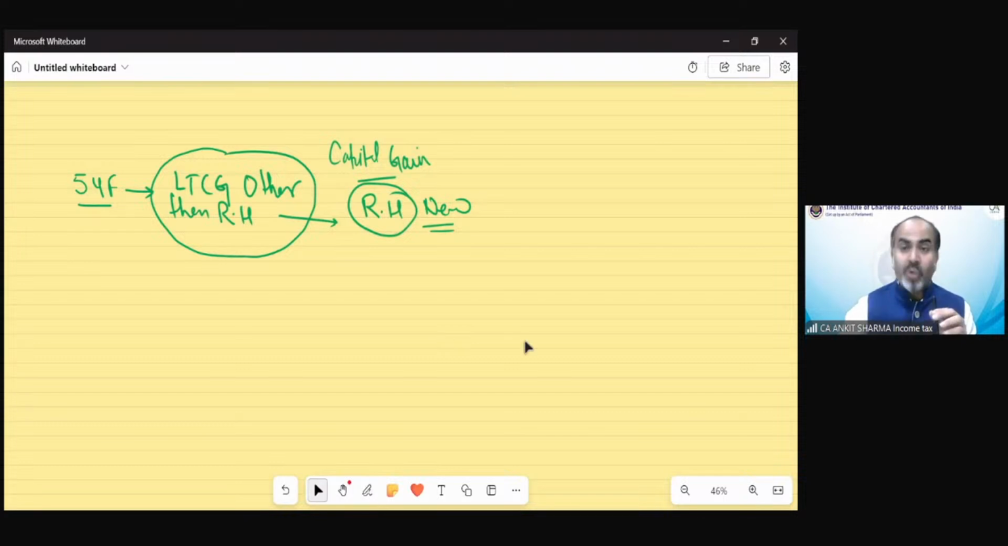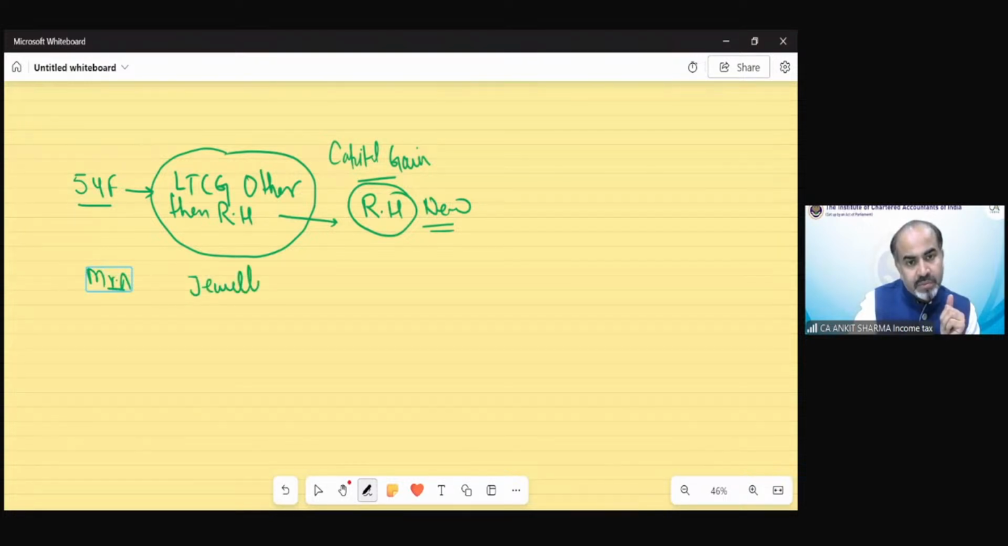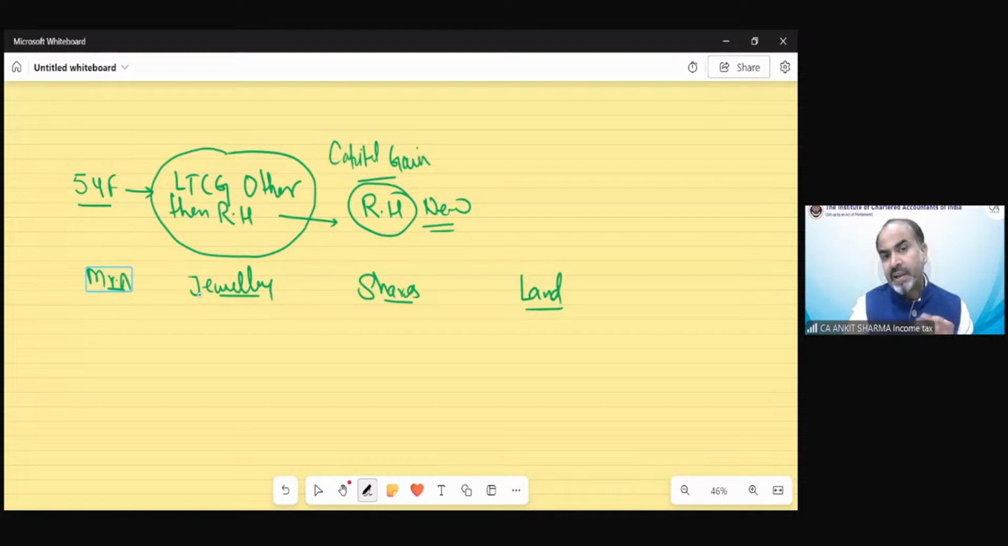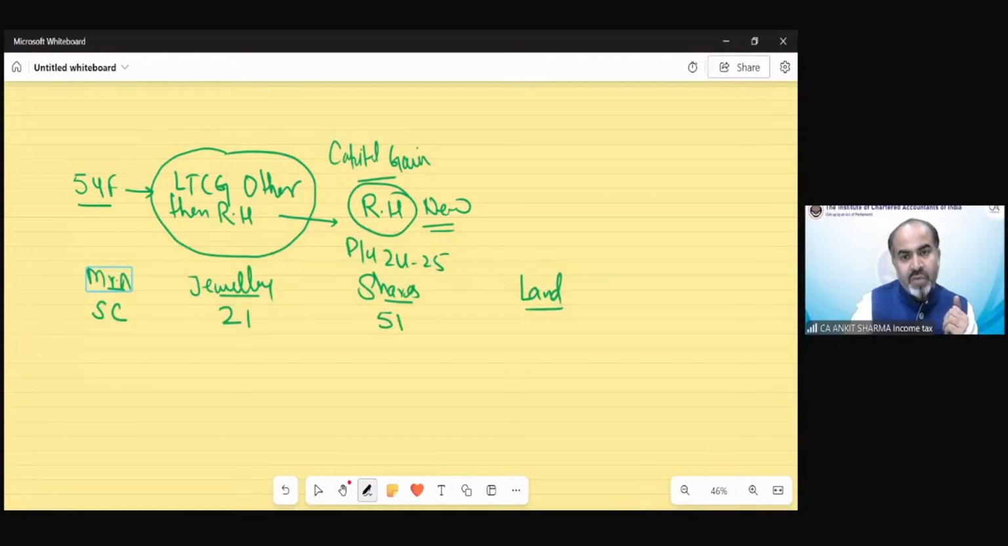So now there could be a problem. What exactly is the problem which we need to solve? It is something like this. Suppose Mr. A transfers his jewelry, shares and land, all three items, in previous year 24-25. Clear? Now the sales consideration for jewelry was supposed 21 lakh. For shares, it was 51 lakh. For land, it was suppose 101 lakh.